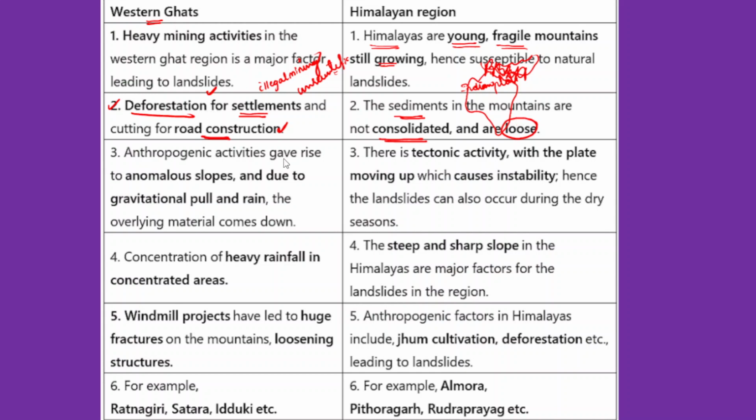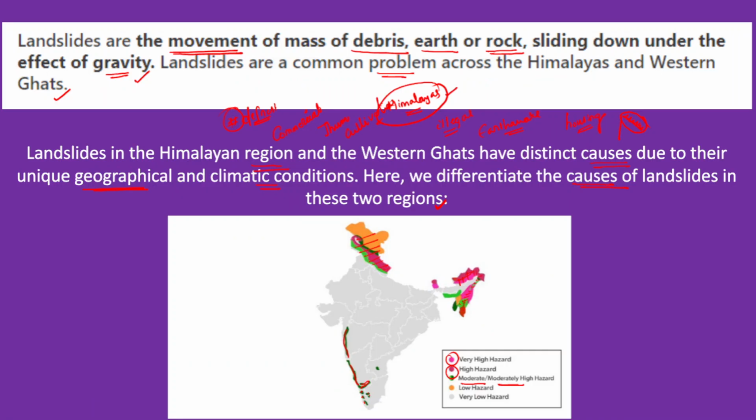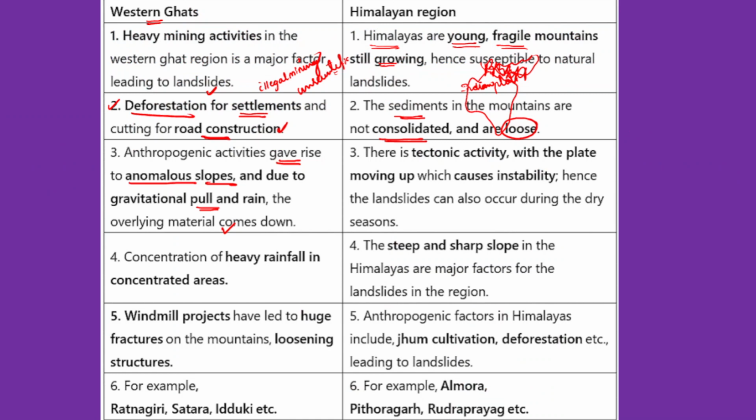And after that, the anthropogenic activities usually give rise to anomalous slopes, and due to the gravitational pull and rain, the overlying material comes down, right? If you understand anthropogenic activities in Western Ghats, they usually have anomalous slopes, and when the gravitational pull works with heavy rain, the overlying material across these slopes comes down, and that led to the heavy landslides in the Western Ghats region.